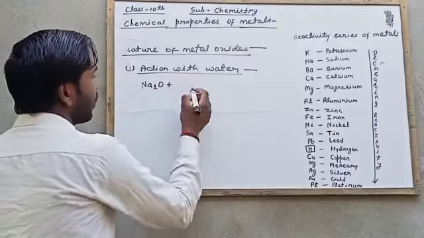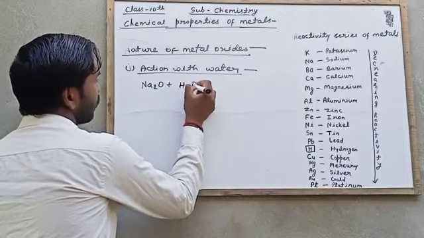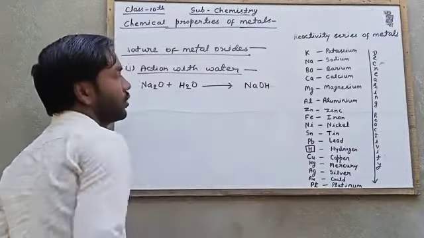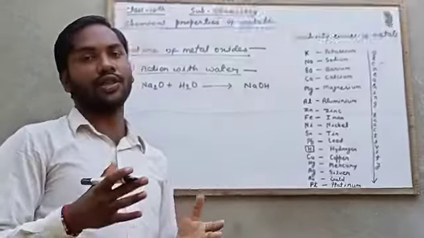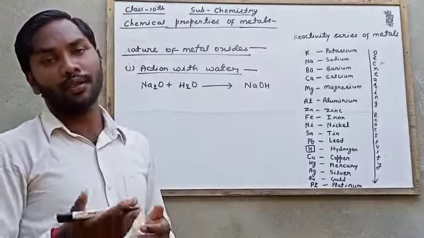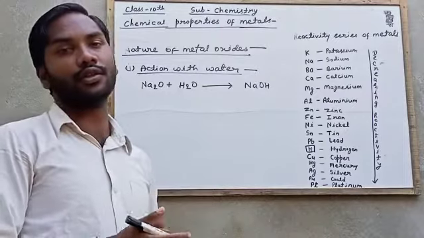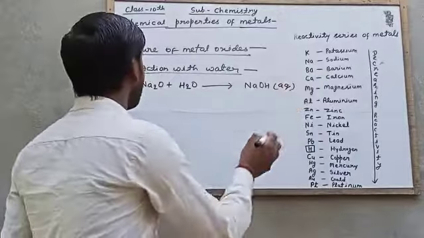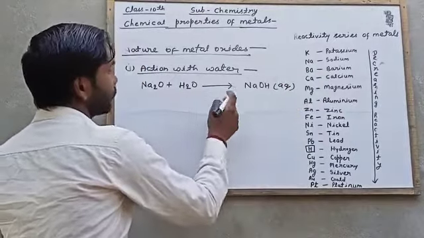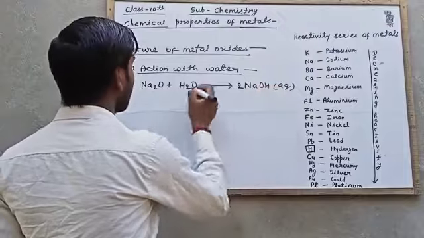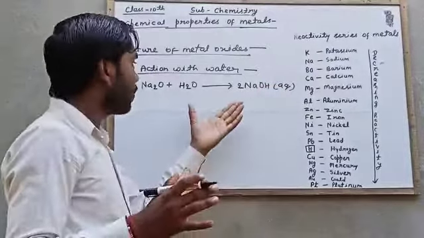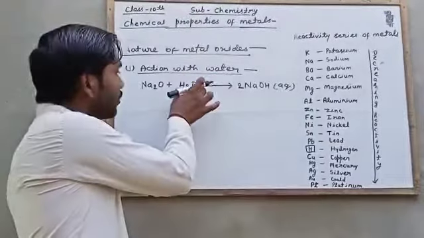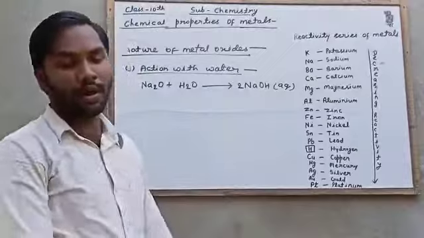Sodium oxide plus water forms sodium hydroxide. The metallic oxides of sodium and potassium form their hydroxides with water, as an aqueous solution. Na2O plus H2O gives 2NaOH. So this is the reaction of sodium oxide with water. It forms sodium hydroxide.